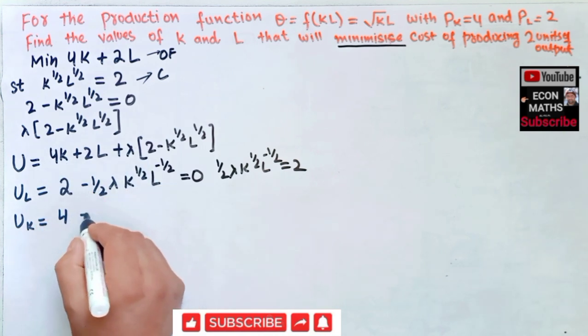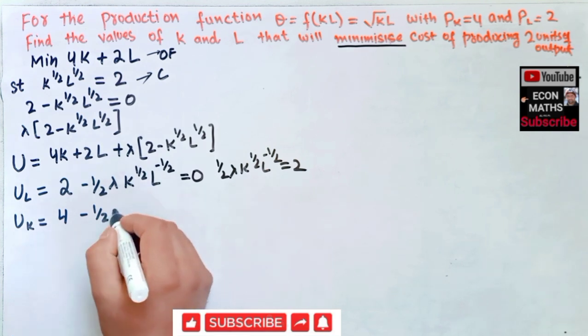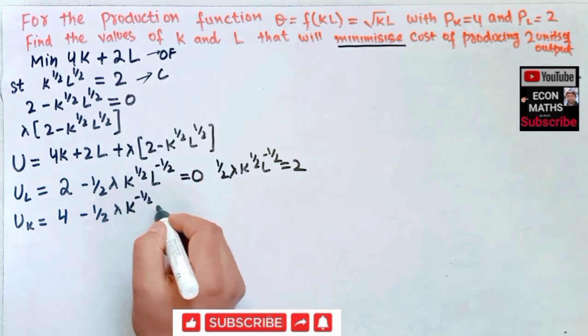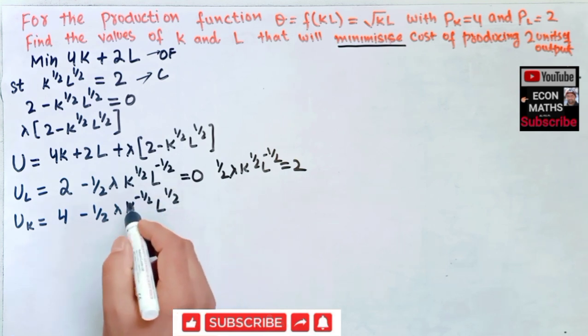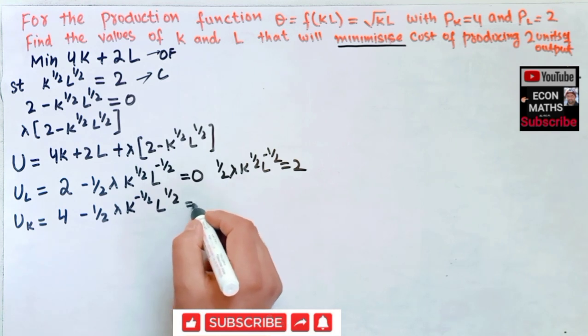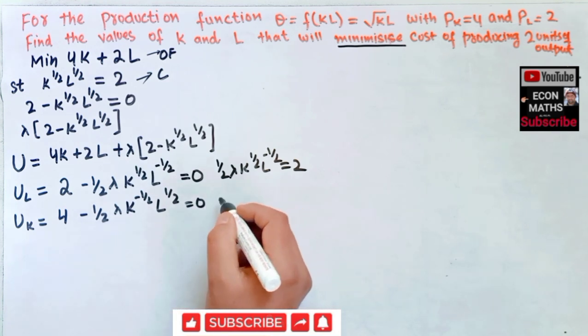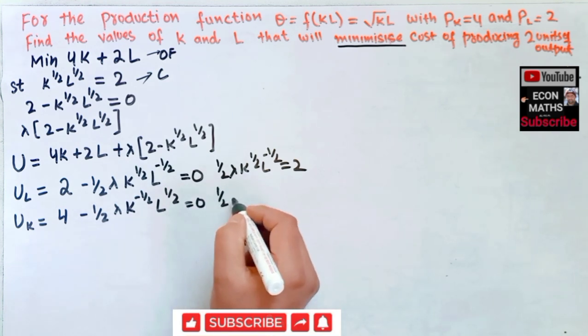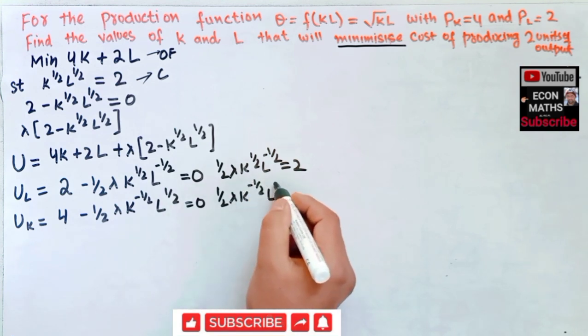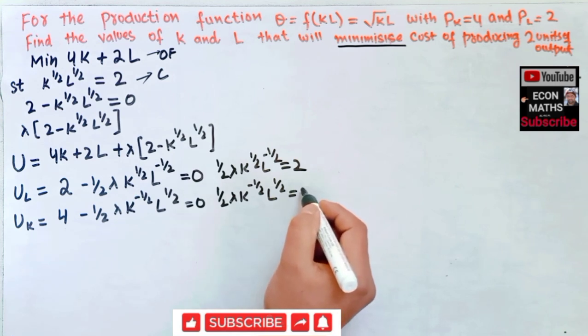Similarly here we get minus 1 by 2 lambda k to the power minus 1 by 2, L to the power 1 by 2, because we are differentiating with respect to k and setting it equal to 0. Solving further, this becomes 1 by 2 lambda k to the power minus 1 by 2, L to the power 1 by 2 is equal to 4.